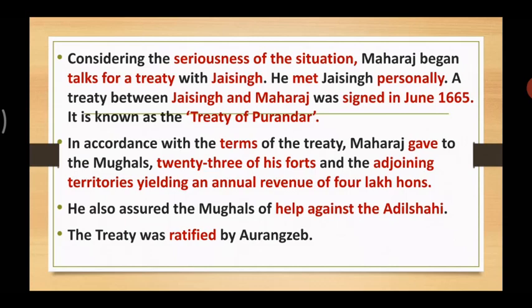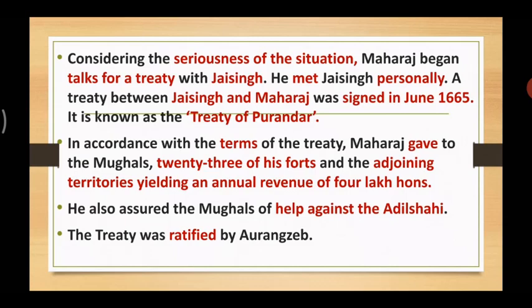Now, what was there in this Treaty of Purandar? According to this treaty, Maharaj gave 23 of his forts and the adjoining territories, yielding an annual income of 4 lakh hons.